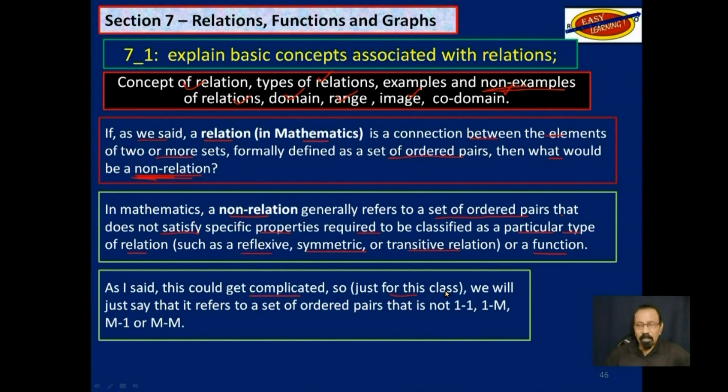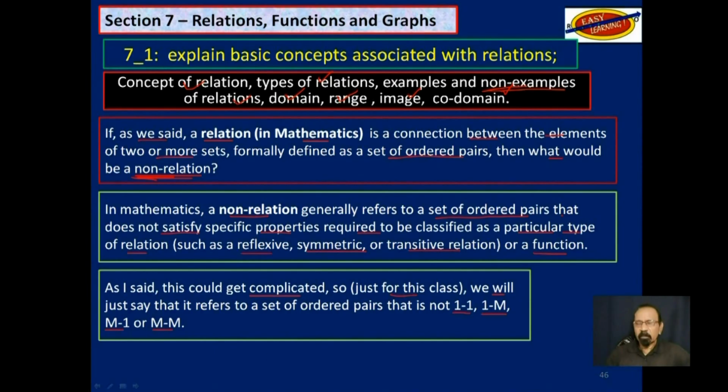So just for this class, we will say that non-relations would be two groups of elements that are not any one of these four. They are not one-to-one, one-to-many, many-to-one, or many-to-many. It could become complicated, so we will just leave that as it is there.